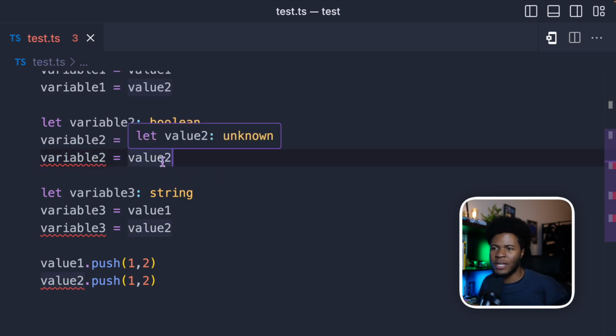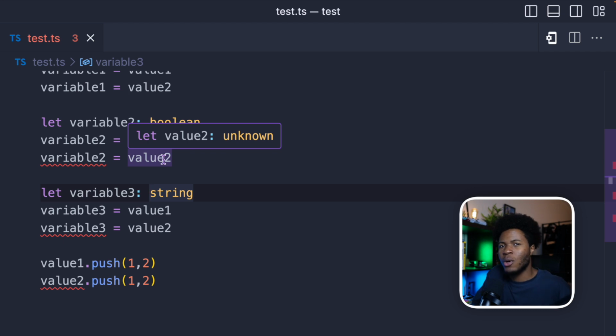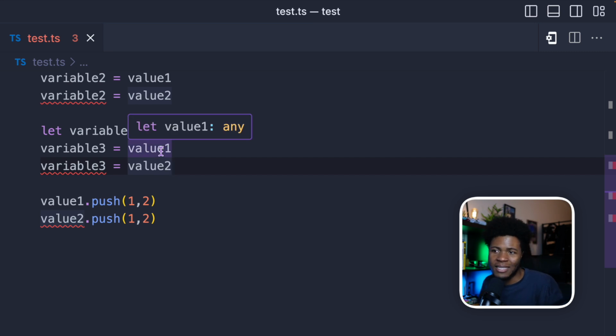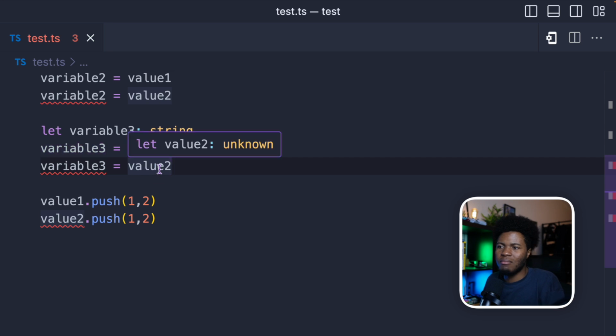So this is an unknown type. So TypeScript is like, I don't know what this type is, so I cannot assume that this type is going to match a boolean type. So you can only assign the unknown type to another unknown type, or you can assign the unknown type to an any type, but you cannot assign the unknown type to any other type like a boolean or a string. For example, here we also have a string. This variable 3 is a string. We can assign an any type to this string type because any can also be a string, but unknown cannot be assigned to a string.